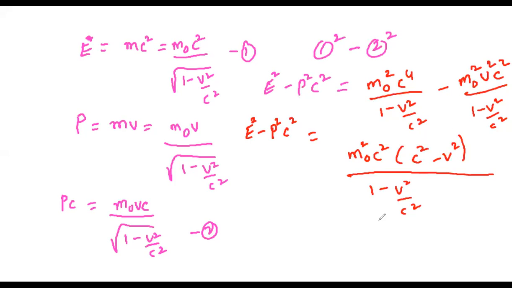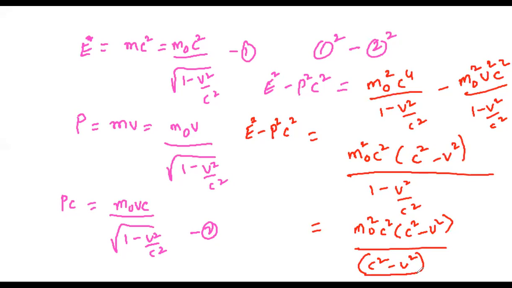So now I can also take LCM in the denominator, right? Note it down. So in the denominator I'm writing c square minus v square by c square, right?